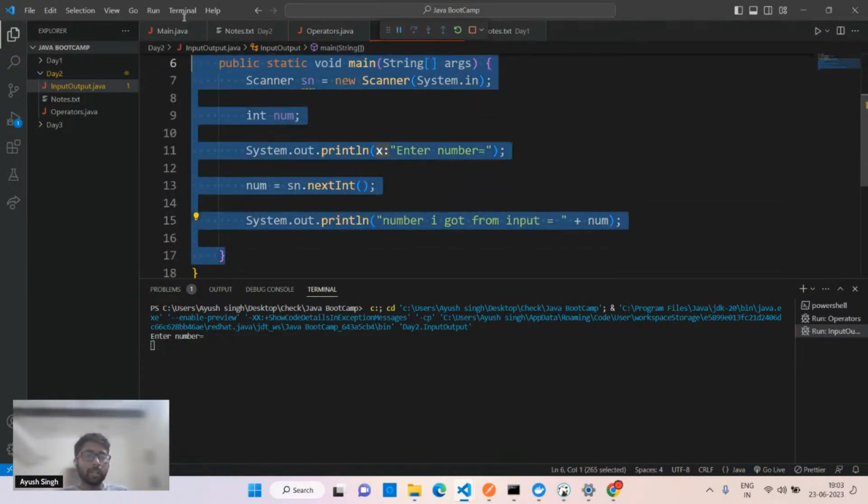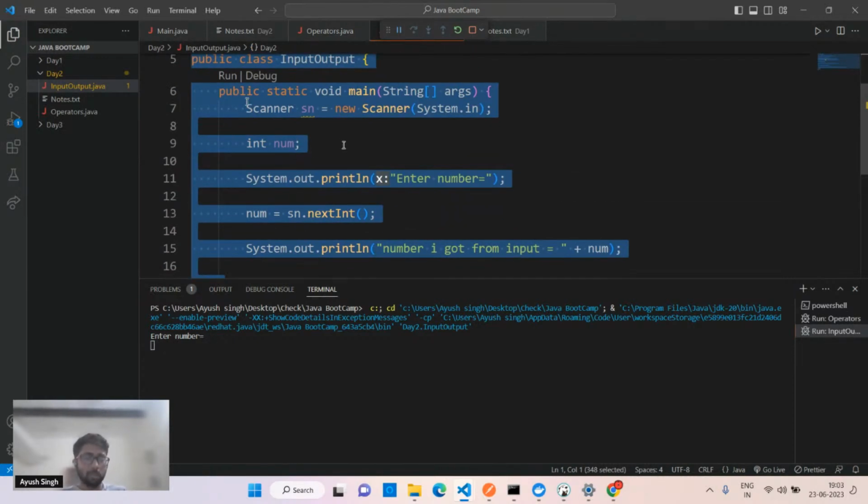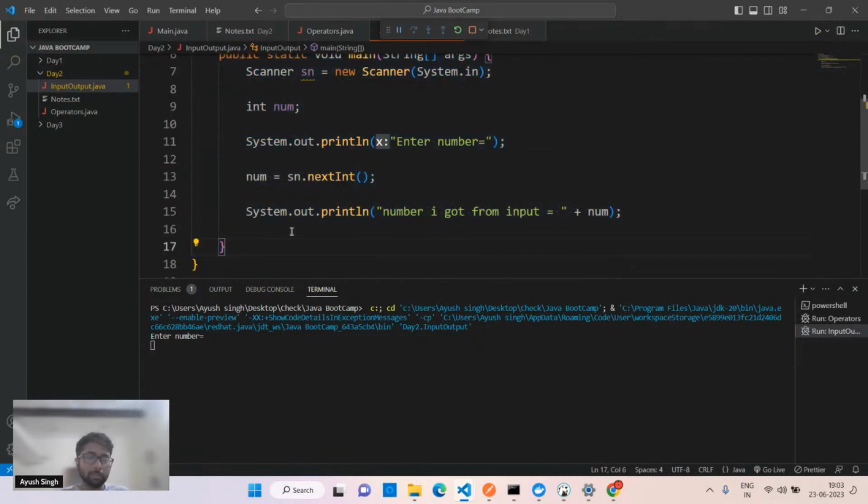You can get this code. You can write it on the online compiler or on your system. Try this one, how you are taking the input. You are simply typing anything, let's suppose 12455. Hit enter. You'll see number I got from the input is equal to 12455. So this is the number I'm getting from the input. Is it clear? This is simple input output. Then remember, that is nextInt.